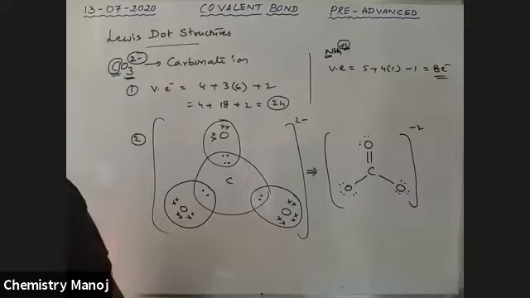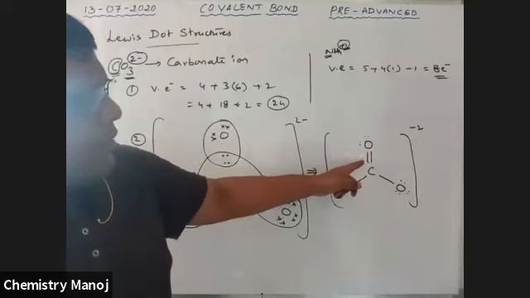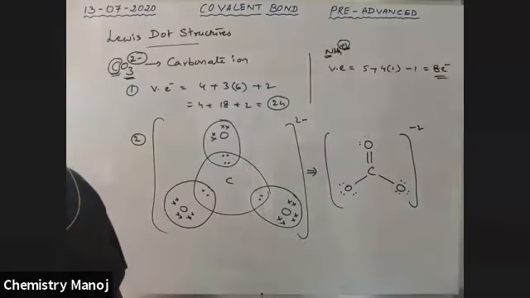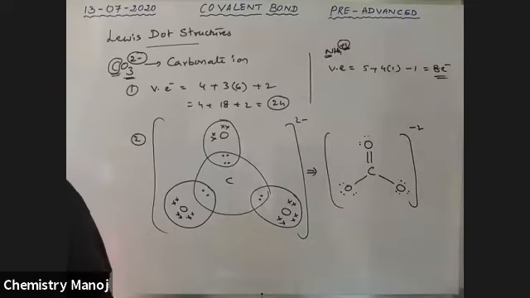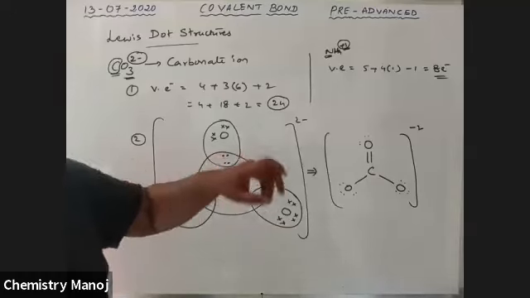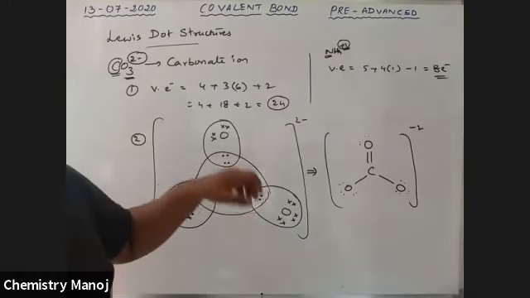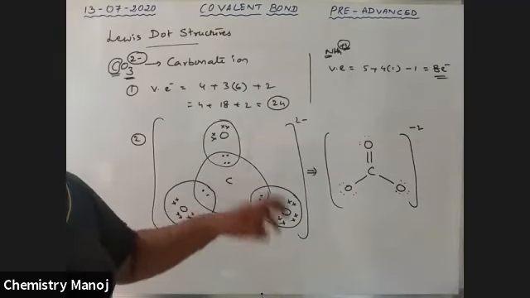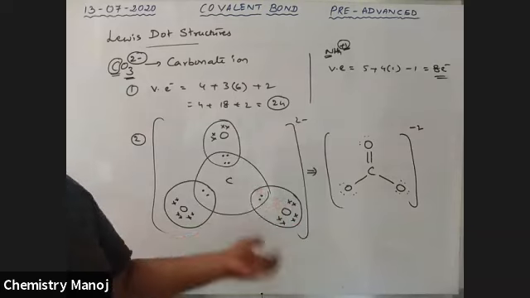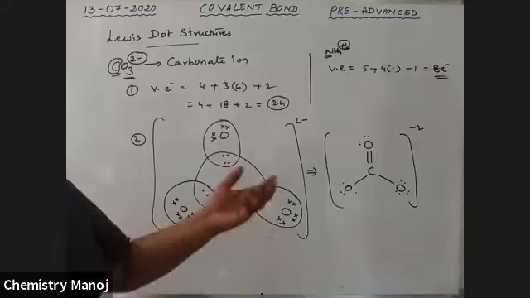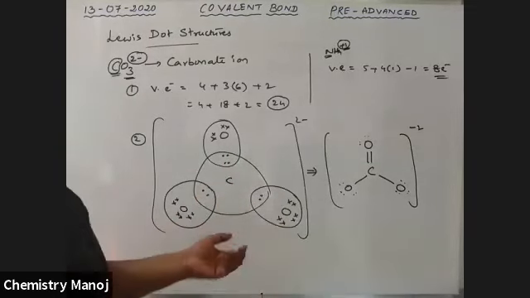Only 2 lone pairs, because this oxygen already has 4 electrons. So only 2 more electrons are required to attain 8 electron configuration. That means all these compounds follow the octet rule. This rule is applicable only for those compounds or ions that follow the octet rule. MgCl2 and BeCl2 are electron deficient compounds, they do not follow the octet rule. That is why for those we don't write the concept here.